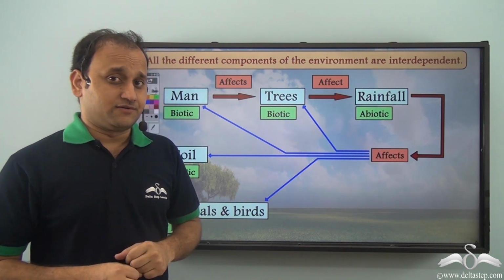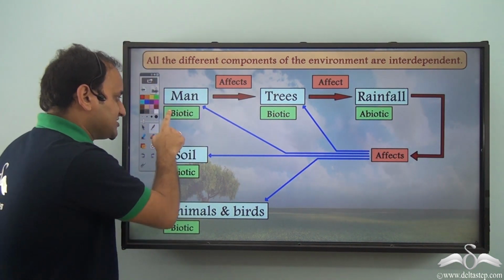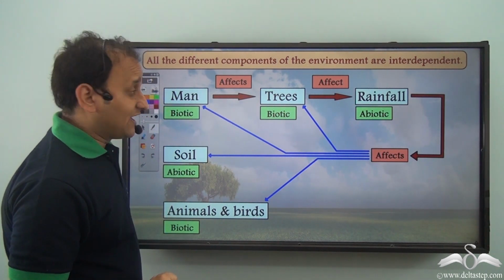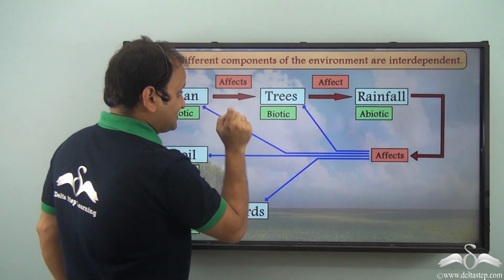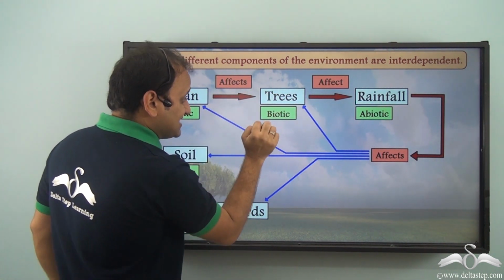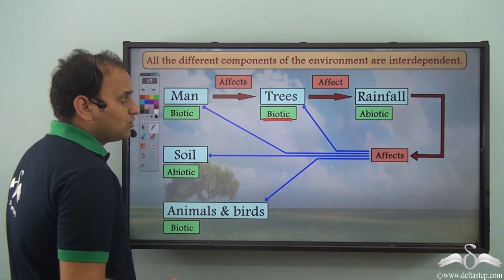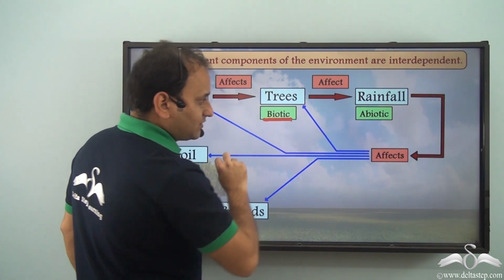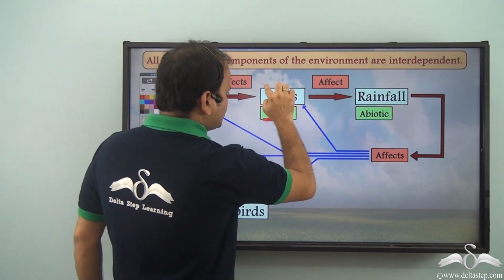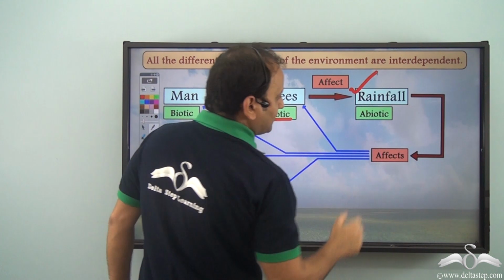So, what do we see here? We see that man, which is a biotic component of the environment, affects trees. When man cuts trees, it is basically affecting trees, which are biotic component of the environment. Now, when trees are affected, the shortage of trees in the area affects rainfall.